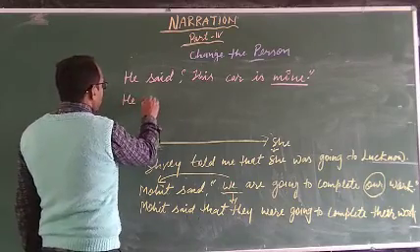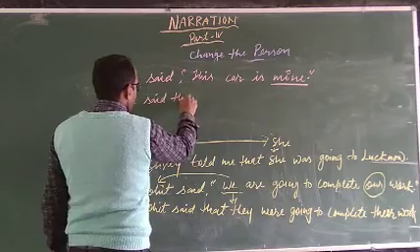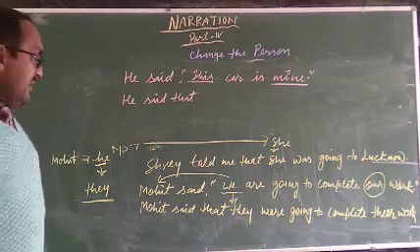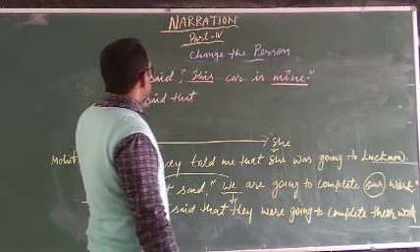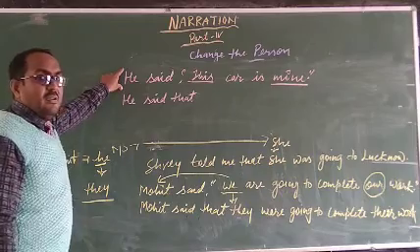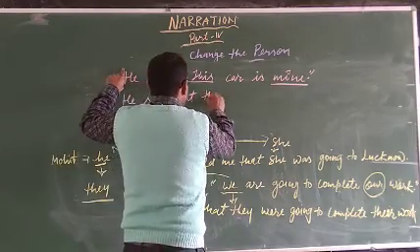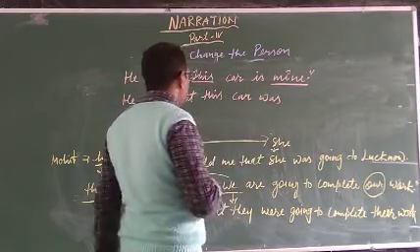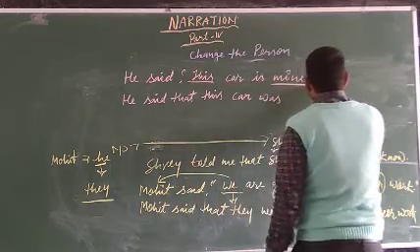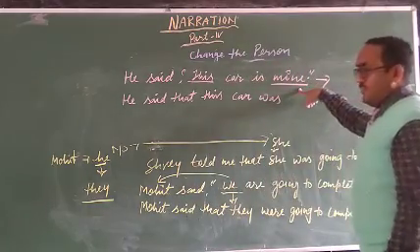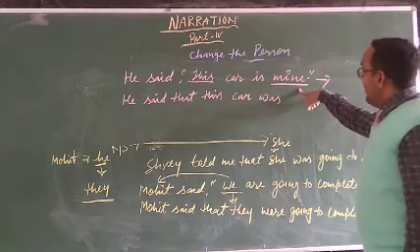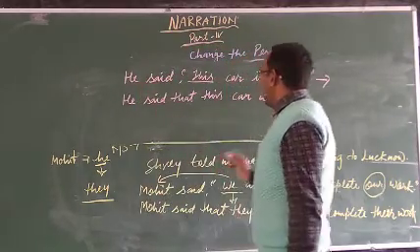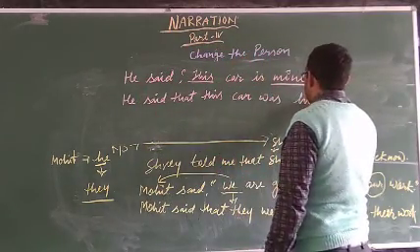Look here. He said that this, as earlier we change this into that, but here this indicates before he. So there is no change in this. You just write like that. This car was, look here, mine. Mine means that it is the possessive pronoun. We go to the chart of possessive pronouns and see what is used for he. I think his. This car was his.